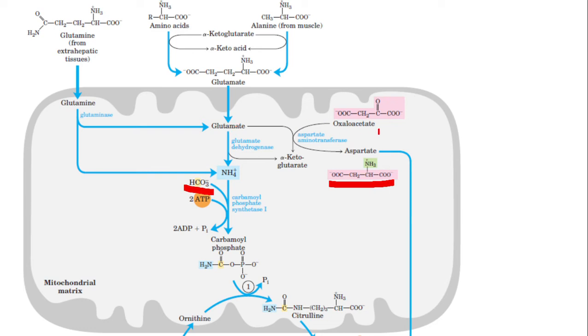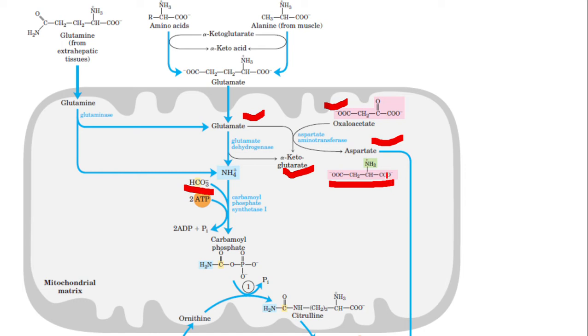This is oxaloacetate, a keto acid. So an amino acid plus a keto acid by means of a transamination reaction gives rise to an amino acid plus a keto acid. So this is another transamination reaction. In this reaction, aspartate is produced.